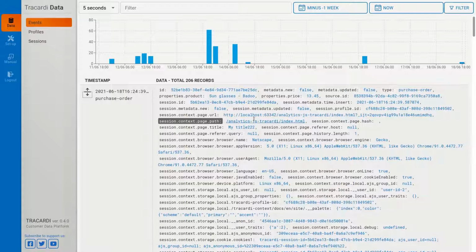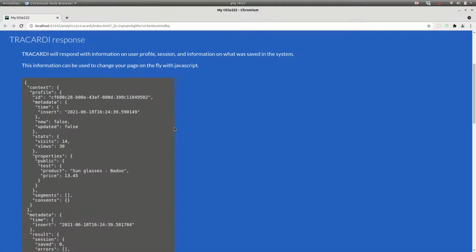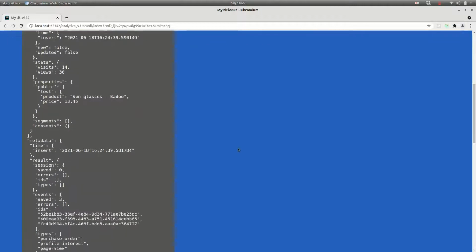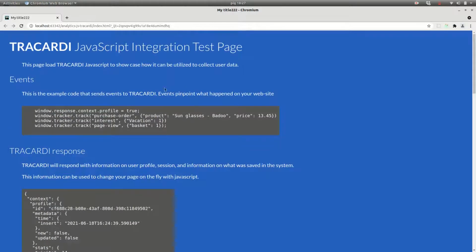Okay, here we go. The whole project looks mostly the same, but there are a few changes. One change is that Unomi is no longer a backend of this project. That means that the whole context server was rewritten, as well as the JavaScript that integrates with Tracardi. I've prepared a test page that shows what has changed. I refresh the page, and inside this page we have